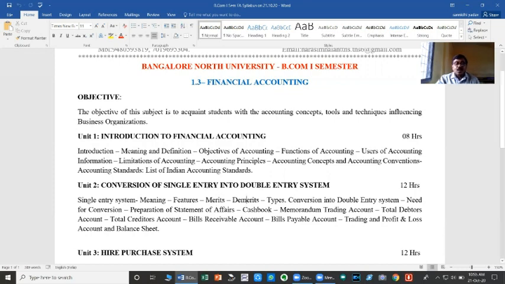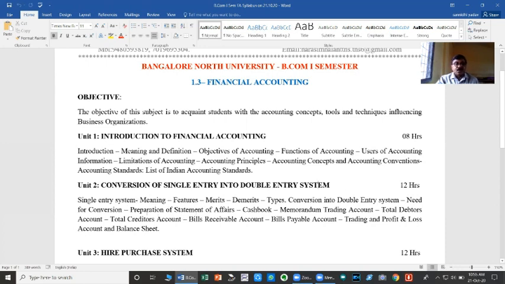Okay, so what is the accounting procedure applicable thereon is to be studied under this chapter. Here we won't write any books of accounts, no journal entries, no ledger accounts. Only the books of accounts which are maintained under the single entry system have to be converted into double entry system.